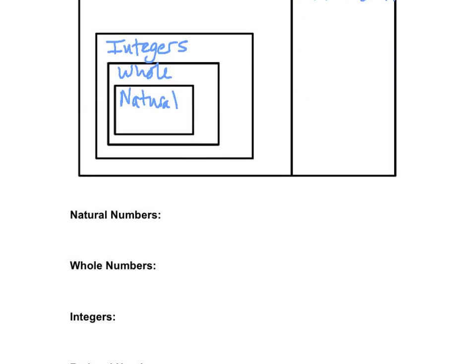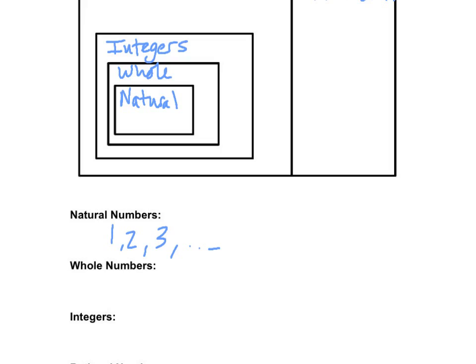What is an example of natural numbers? 2. Yeah, that's natural. Remember, natural is the smallest. Natural fits into whole, fits into integers, fits into rational numbers. So 2 is all of those. What's the one that we usually start with? 1, right? And then 3, and then keep going.